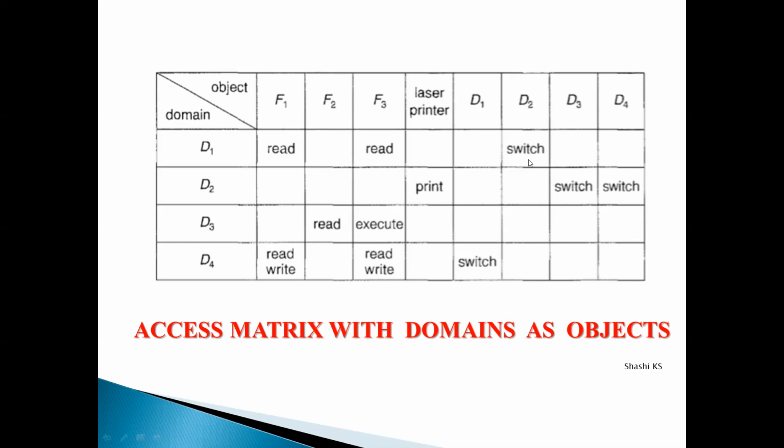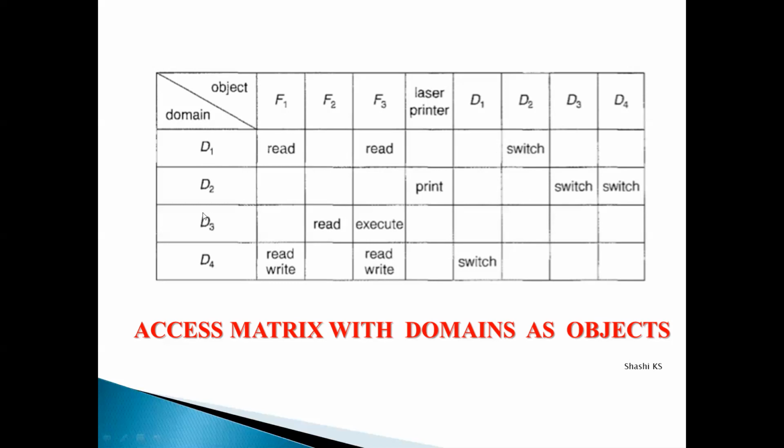In this representation of the access matrix, for the cell with D1 in the row and D2 in the column, there is a switch access right. This means that a process executing in domain D1 can switch to domain D2. That is the meaning of the switch access right written in the access matrix here.